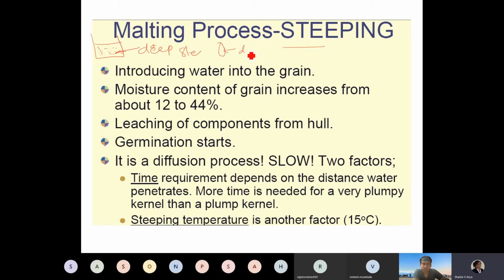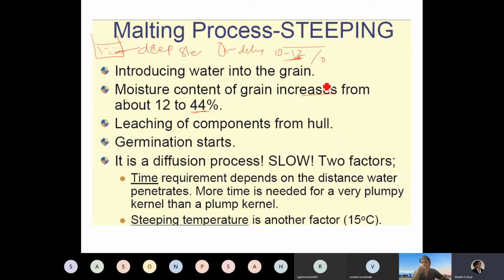The grain is dehydrated because we are not using the barley immediately for sprouting. You harvest the grain and dry it to about 12% moisture. During the steeping process, the moisture content increases from 12% to 44%.